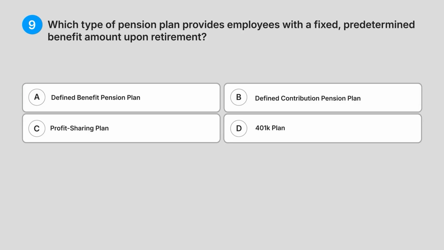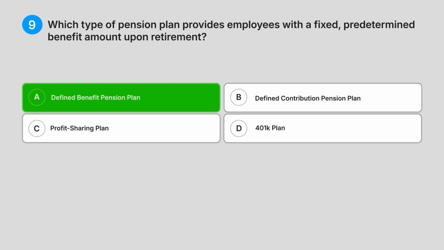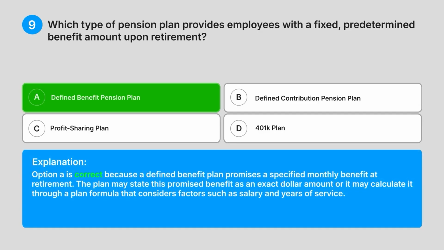Correct answer, A. Defined benefit pension plan. Explanation. Option A is correct because a defined benefit plan promises a specified monthly benefit at retirement. The plan may state this promised benefit as an exact dollar amount, or it may calculate it through a plan formula that considers factors such as salary and years of service.